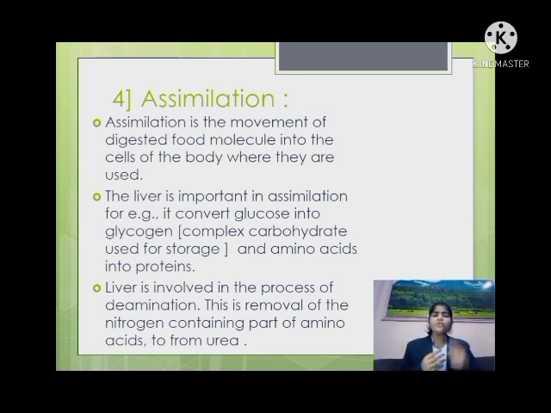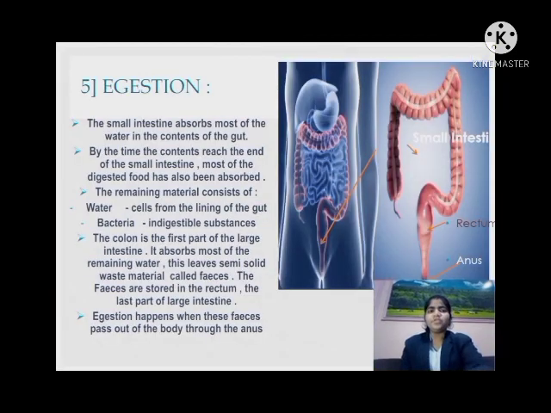The liver is also involved in the process of elimination. This is the removal of the nitrogen containing part of the amino acid to form urea. In this way, our assimilation process also gets completed. So our last step is egestion. What is egestion? It is also simple. It is nothing but removal of the waste material from our body.